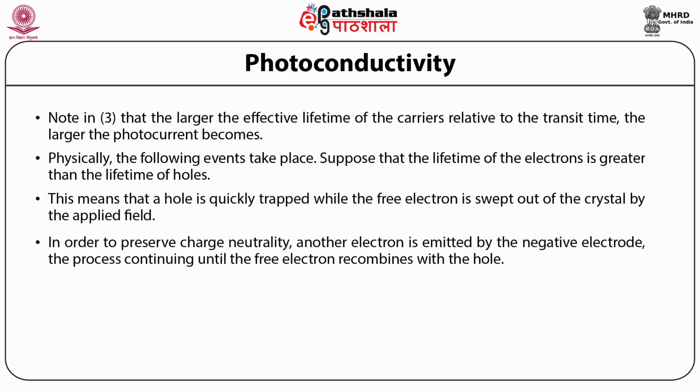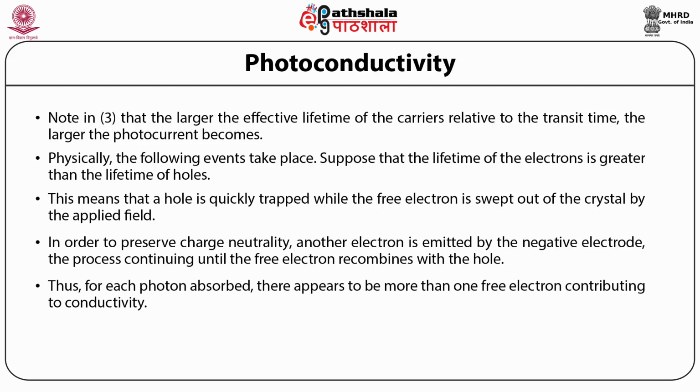In order to preserve charge neutrality, another electron is emitted by the negative electrode, the process continuing until the free electron recombines with the hole. Thus, for each photon absorbed, there appears to be more than one free electron contributing to conductivity.